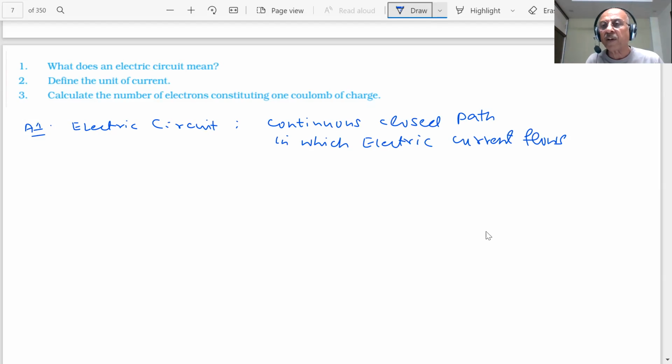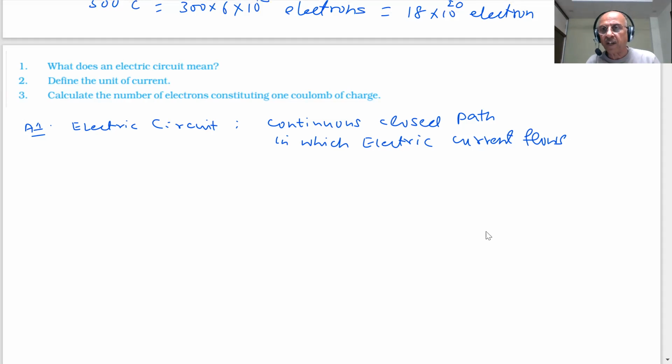And we have shown how to make an electric circuit, students. You have seen there is a key, there is an ammeter, there is a light source, electrical wires are there. A battery or a cell is there. Then you have a plug which can switch on and off. So that is required for the current to flow. Clear?